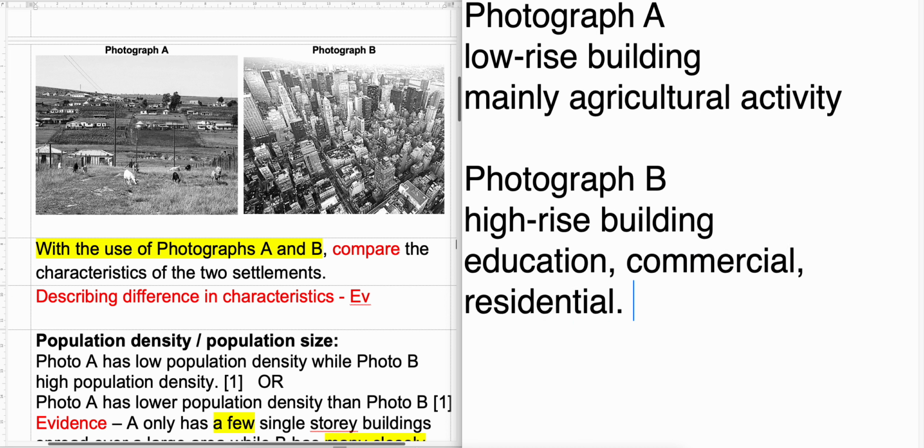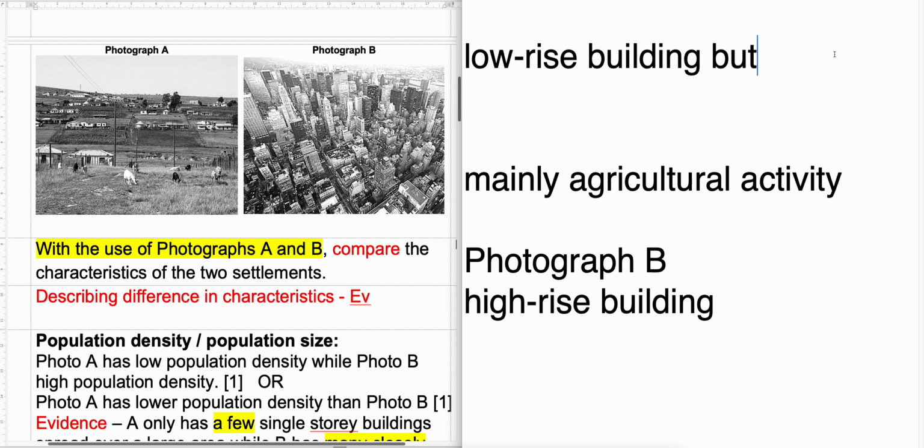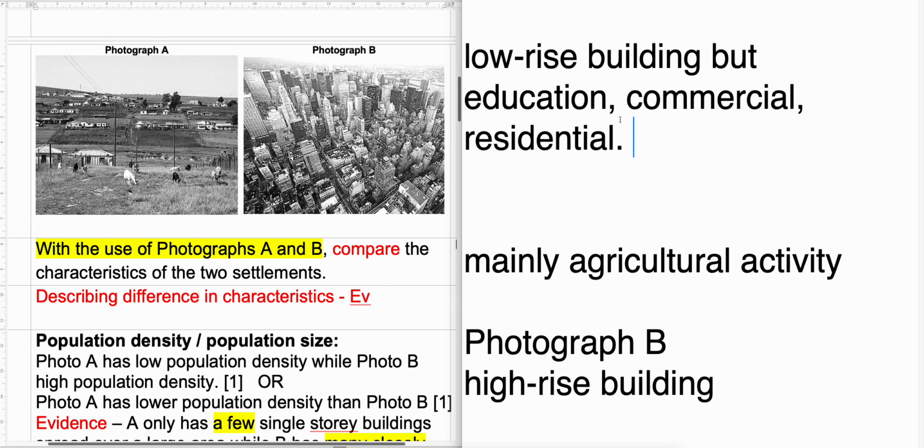Now if you do this, it's not comparison, because you're simply describing photograph A, describing photograph B. There is no comparison. I have to mark for you, so that's why it's a 0. Now some of you do this: low-rise buildings, but photograph B has education, commercial, and all this. If you do this, it is what I call mismatch, because you're not comparing the same criteria.